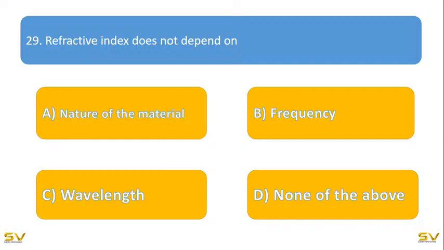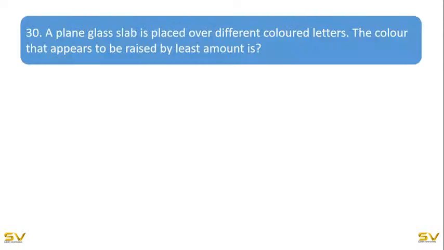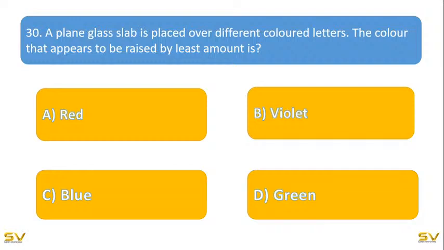Okay, right. Now the last question in the physics quiz. A plain glass slab is placed over different colored letters. The color that appears to be raised by the least amount. Is it red, violet, blue, or green?